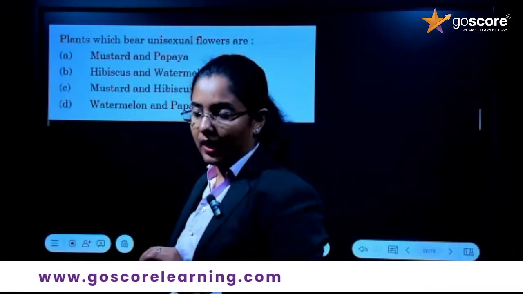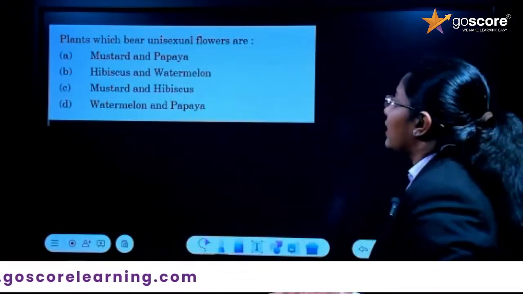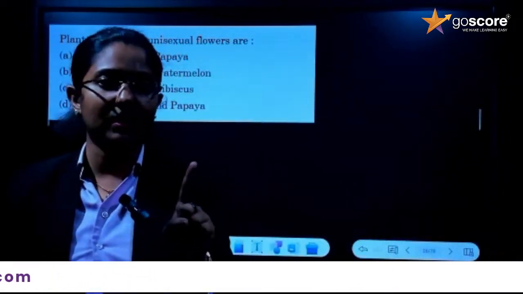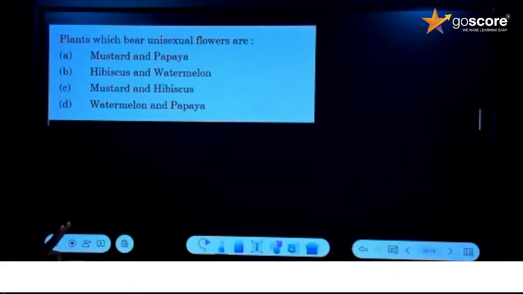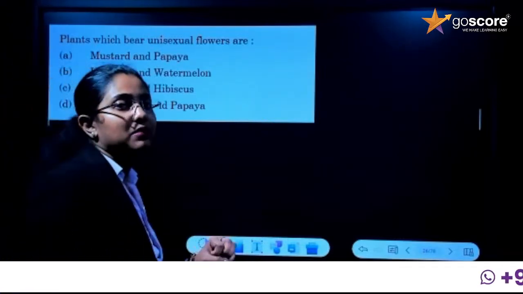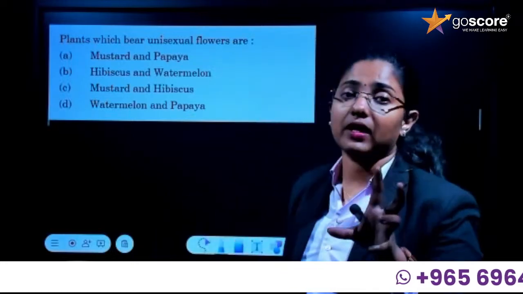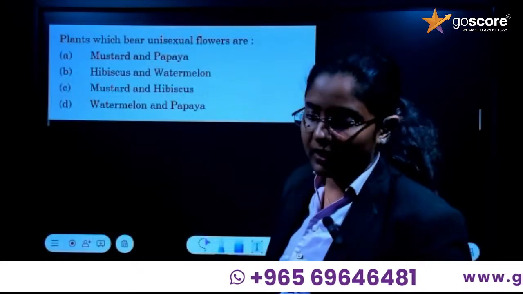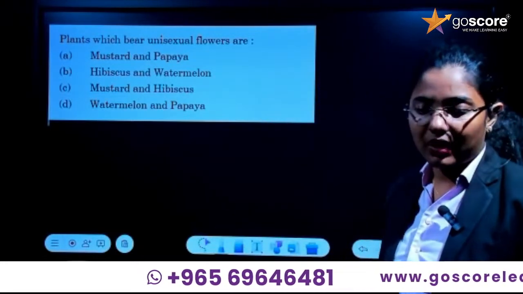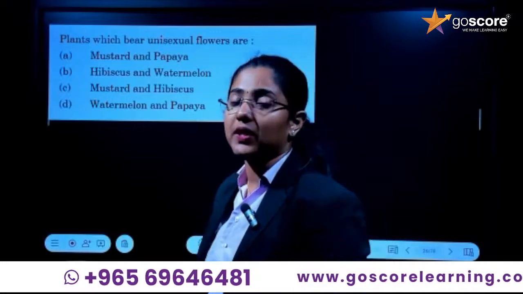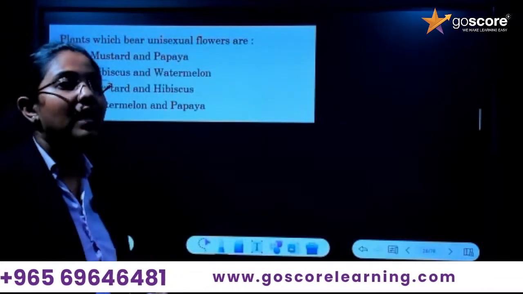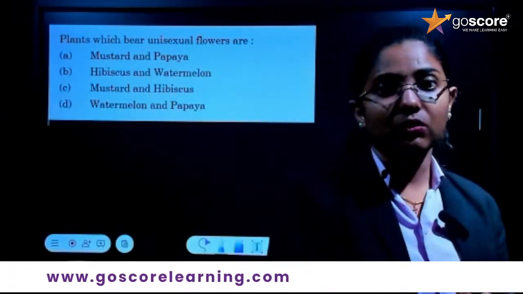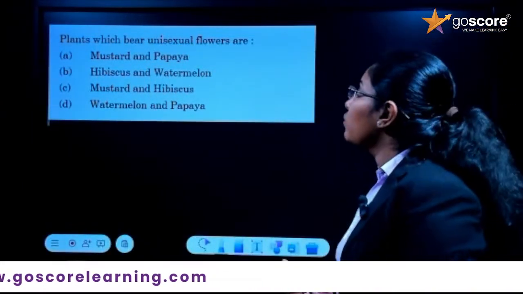So what is the next question? Plants which bear unisexual flowers. There are two types of flowers, right? One is bisexual flowers and the second is unisexual flowers. Those flowers which contain only one type of reproductive structure, either male or female, either stamen or carpel, we call unisexual flowers. Those flowers which contain both reproductive structures, carpel and stamen, in a single flower, we call bisexual flowers. Clearly the question is about unisexual flowers.